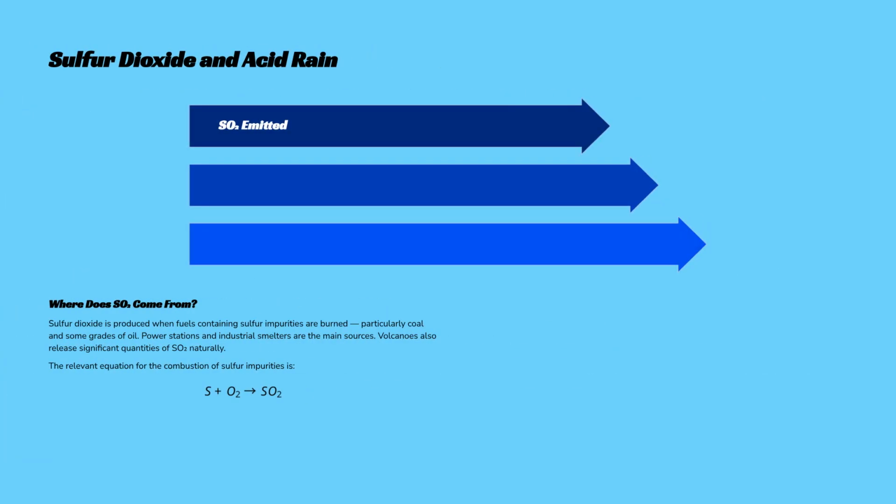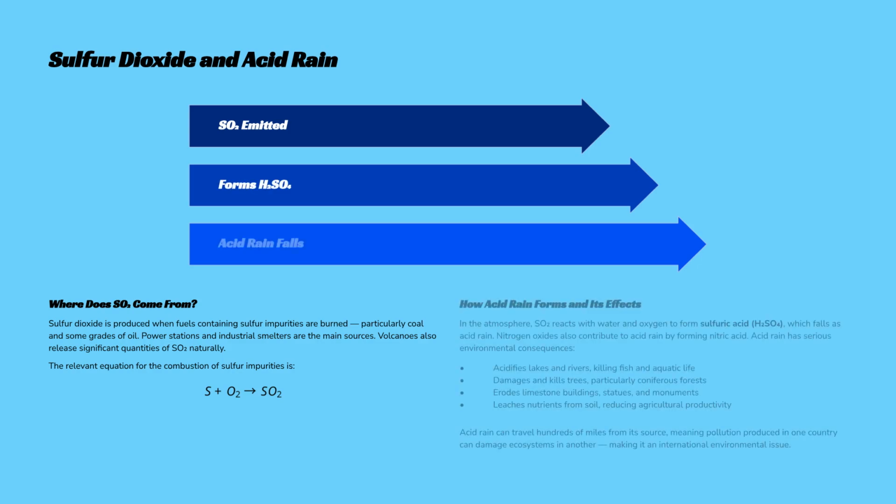Sulfur dioxide is produced from burning fuels containing sulfur impurities, like coal. In the atmosphere, sulfur dioxide reacts with water to form sulfuric acid, which falls as acid rain. Acid rain acidifies water, damages forests, and erodes monuments, often traveling internationally.